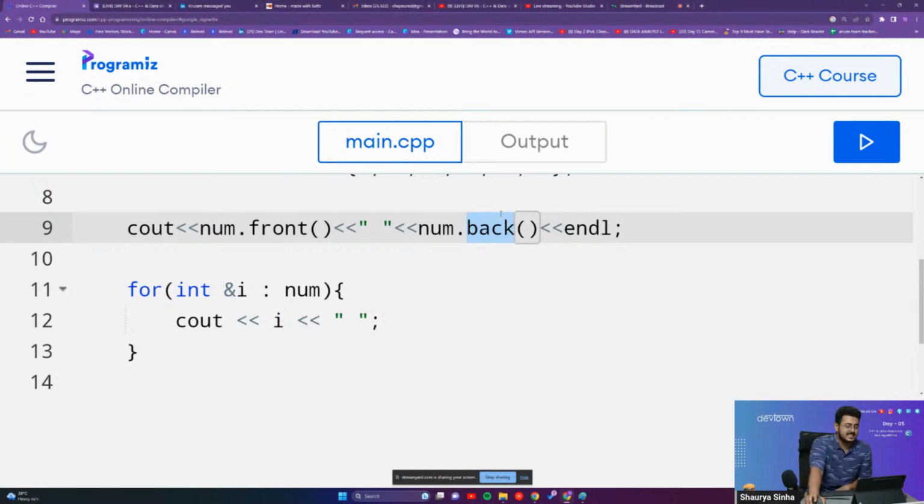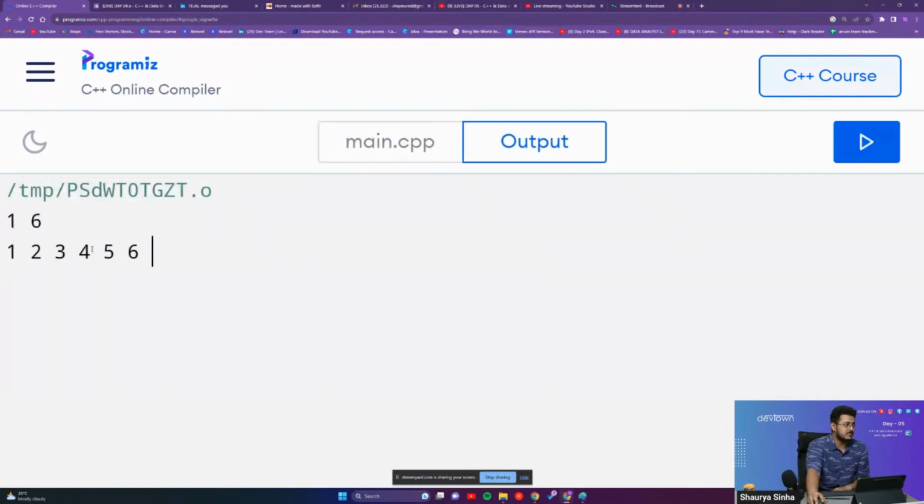So the vector still exists, of course, just that it is empty. Right over here, guys, num.front gives us the first element of the vector. Num.back gives us the last element of the vector. So if we run this, as you're able to see, we are getting 1 and 6, the first and the last element of the vector itself.